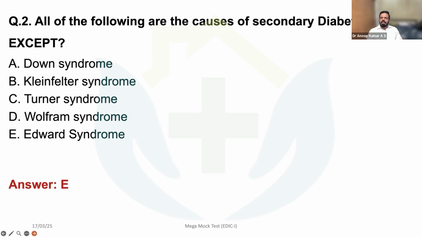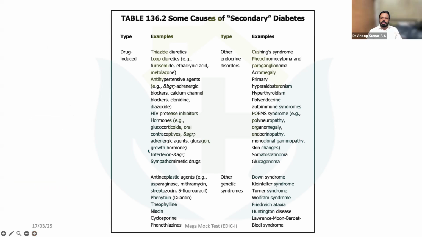You should read the causes of secondary diabetes, where you can have drug-induced causes, especially, as you are aware, thiazide diuretics, loop diuretics, antihypertensive agents, then protease inhibitors, steroids and OCPs, glucagon, and interferon, etc.